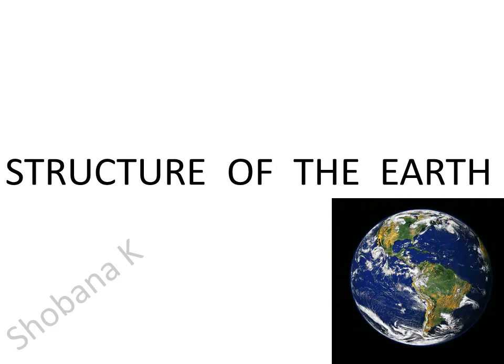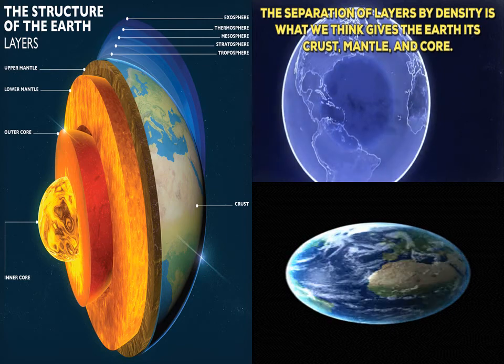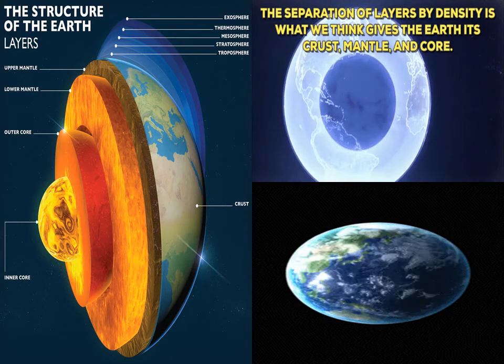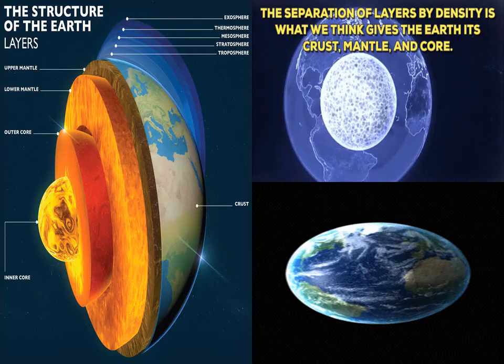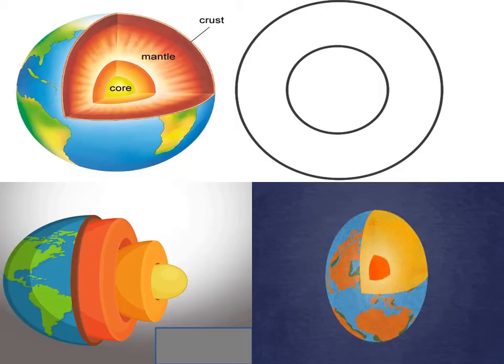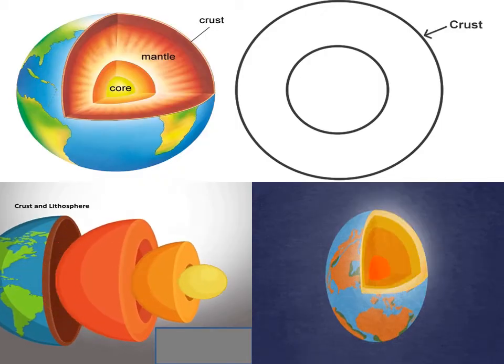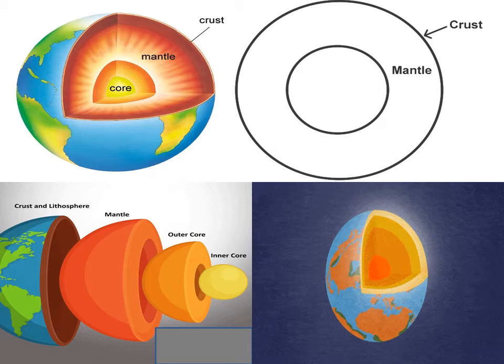Structure of the Earth. The outer surface and the inner core are totally different in their nature and structure. The structure of the Earth's interior is divided into three layers: the crust, the mantle, and the core.